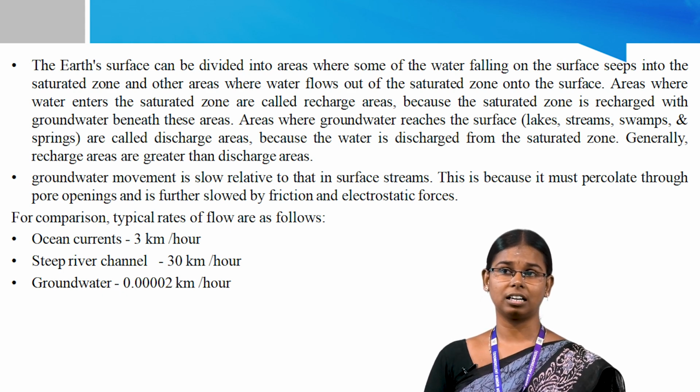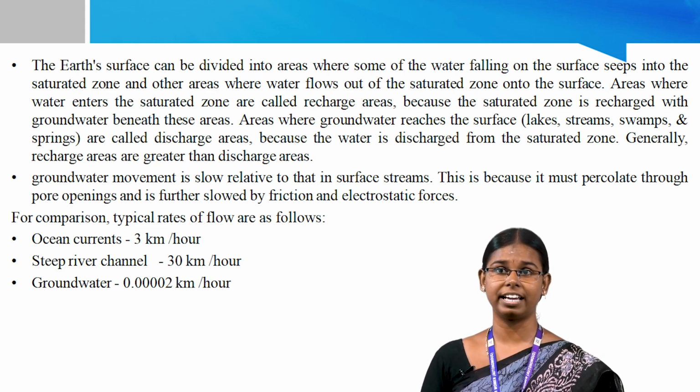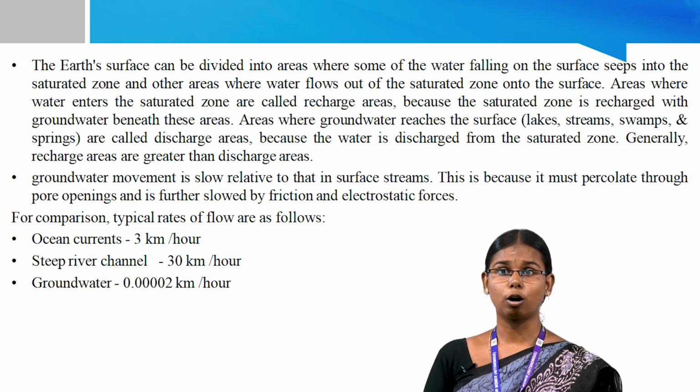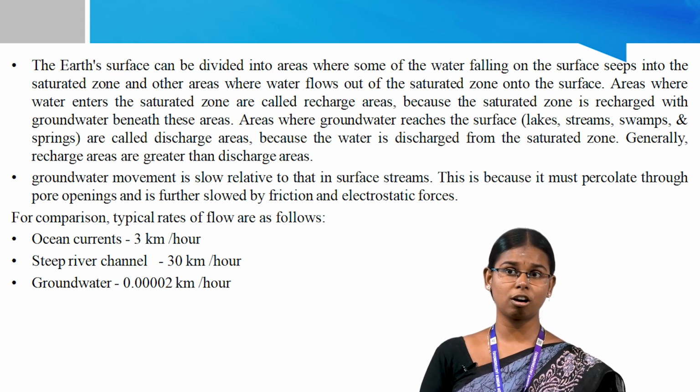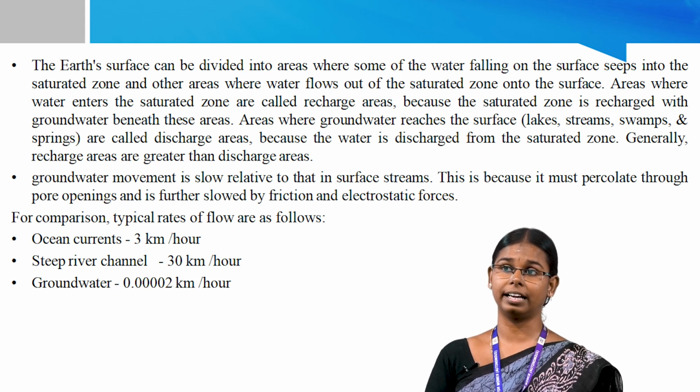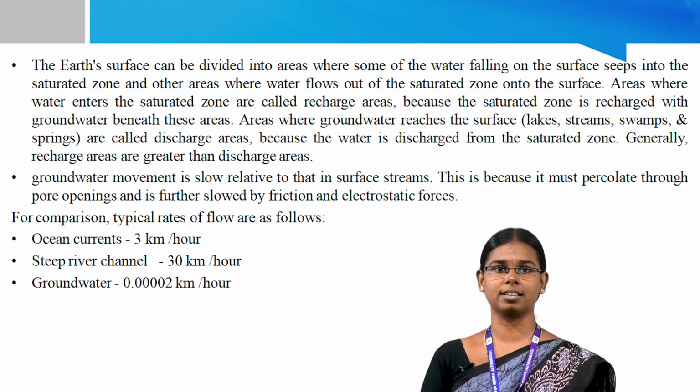Areas where groundwater reaches the surface, such as lakes, streams and springs, are called discharge areas because the water is discharged from the saturated zone. Generally, recharge areas are greater than discharge areas.